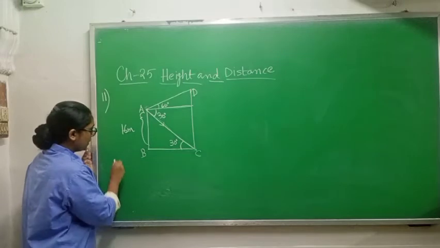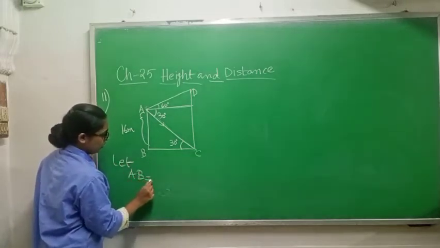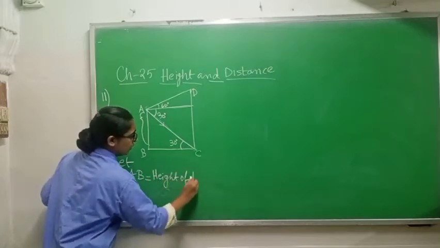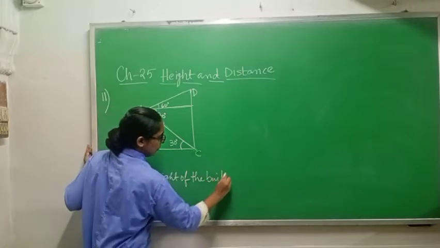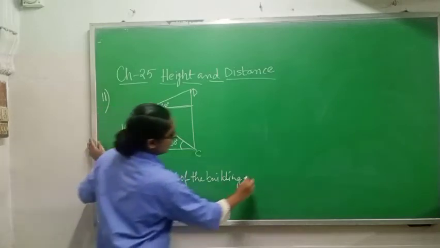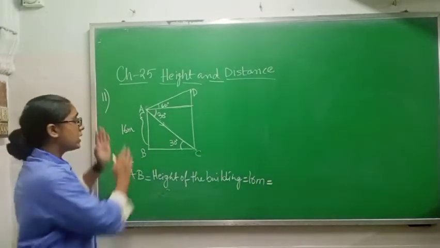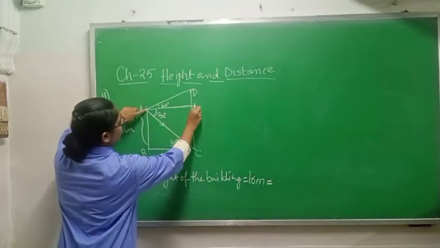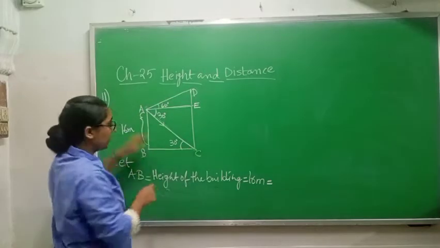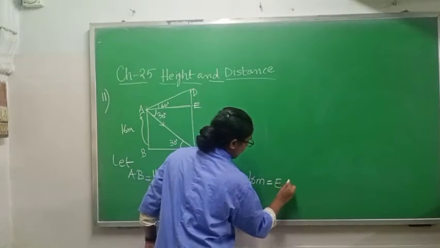So first of all you have to write all the things whatever is given to you. So first start writing, let AB equals height of the building, which is equal to how much? AB is 16 meter. You will write 16 meter equals to, now class 10 you can see from the picture, AB, and if you are giving name E, AB and EC both are same because height AB and height EC both are same. So you can write EC here.